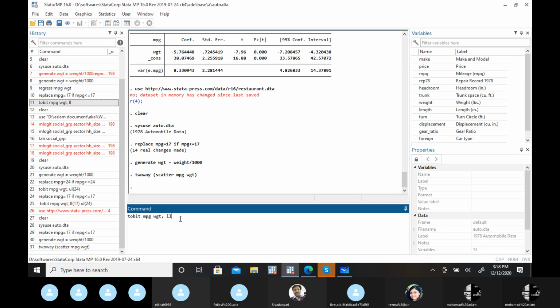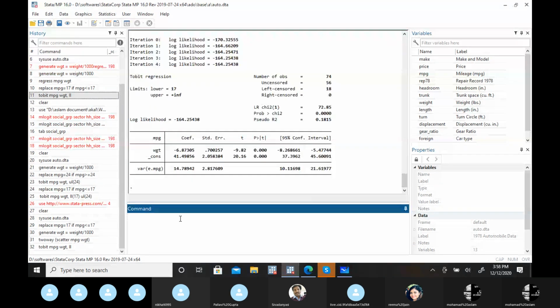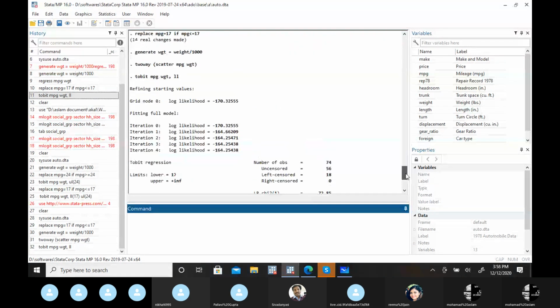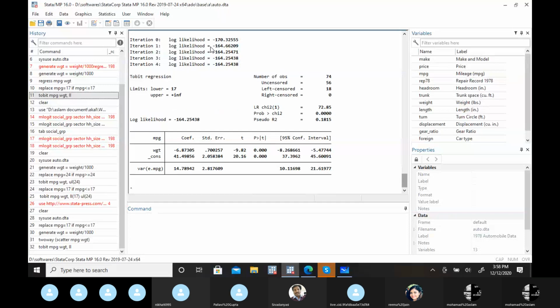So with Tobit now, if I enter, these are the results, the MLE methodology. It will be written here, right? Lower limit we have provided; on the upper side there is no limit. So in the left censored, there are 18 observations which have a mileage less than 17, and we have given those a 17 code, and uncensored observations are 56. In total we have 74.